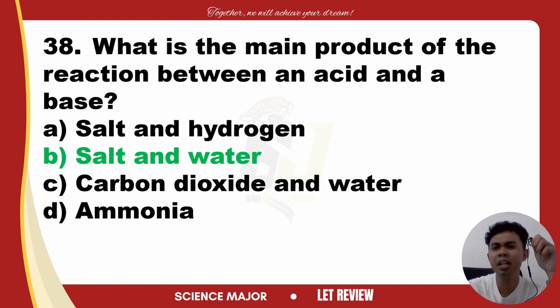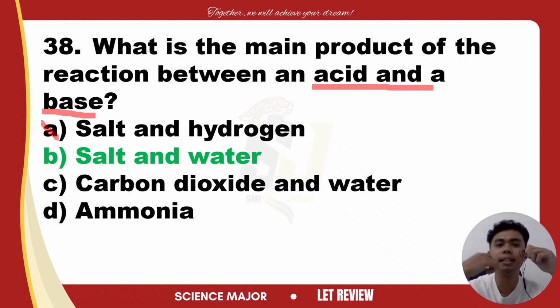Now, why are the other options incorrect? Let's start with letter A, salt and hydrogen. This is the product of the reaction between acid and metal, not base. Again, salt and hydrogen is the product of the reaction between acid and metal. The question is acid and base, so that is wrong.